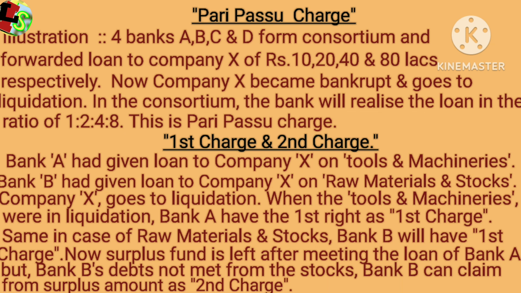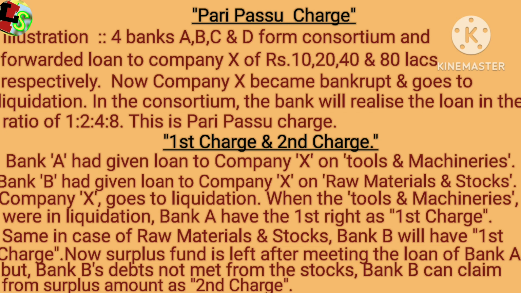Again, we take another example to understand first charge and second charge. Bank A had given a loan to the company X on tools and machineries, and Bank B had given a loan to company X on raw materials and stock. Now, X company goes to liquidation. When the tools and machineries were liquidated to meet the loan, Bank A has the first right to realize the loan, that is first charge. When the raw materials and stocks were liquidated, Bank B has the first right as first charge.